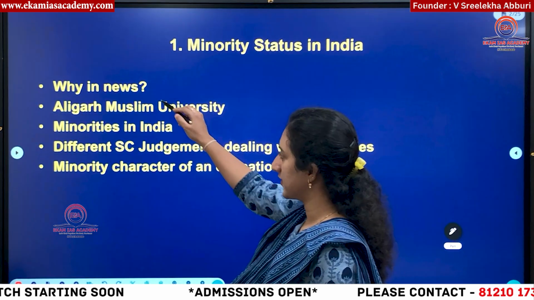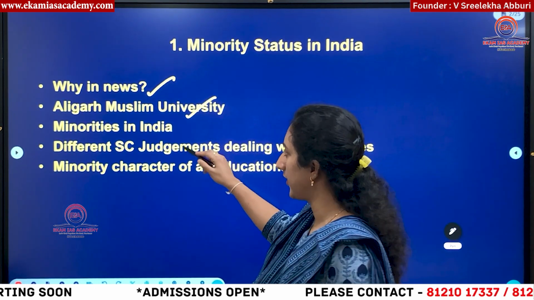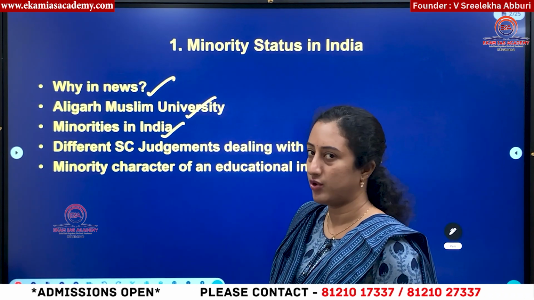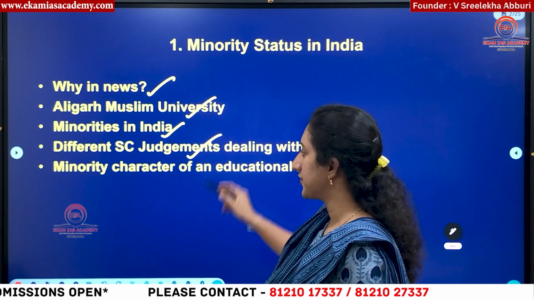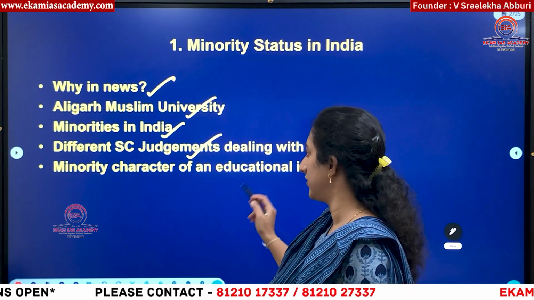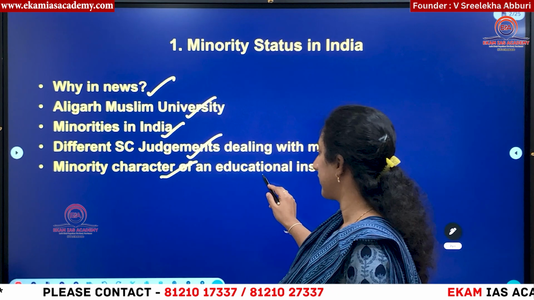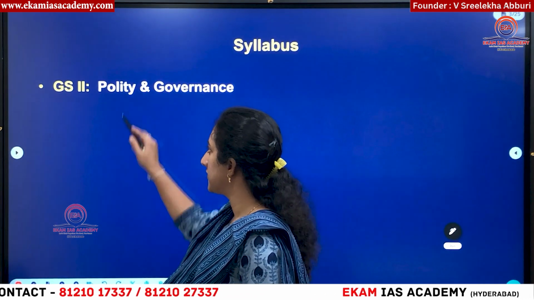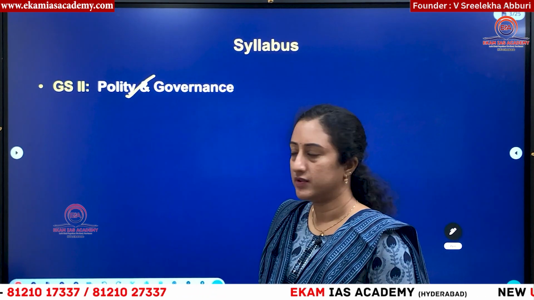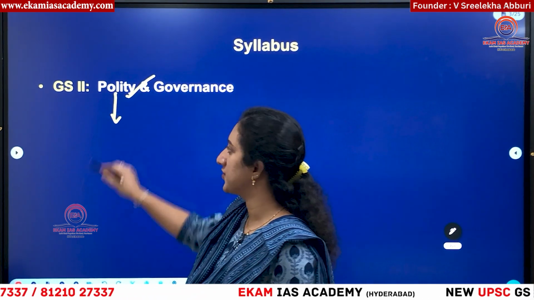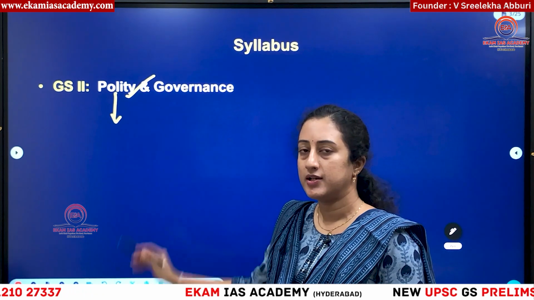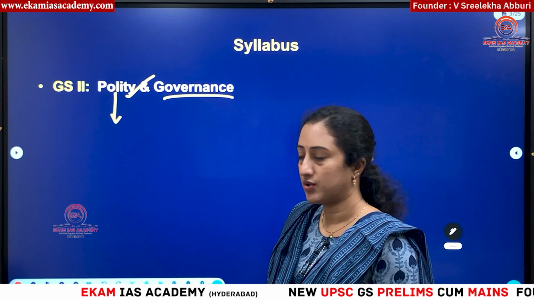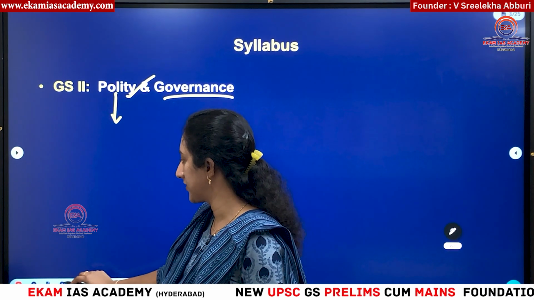We are going to discuss why it is in the news. We discuss Aligarh Muslim University, who are all minorities in India, and who can recognize minorities. What are the different Supreme Court judgments with respect to minorities, and what is the minority character of an educational institution? That is the main topic of today. This is part of polity and governance, because some constitutional provisions related to minorities will be discussed in this video, and governance is with respect to the rights of minorities.